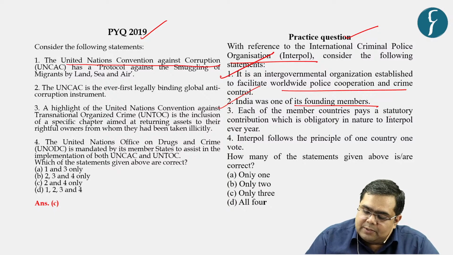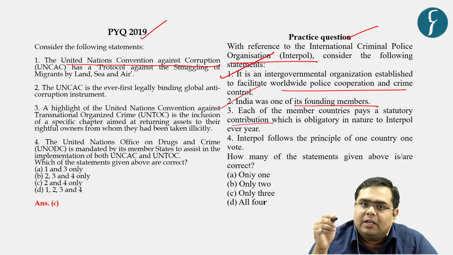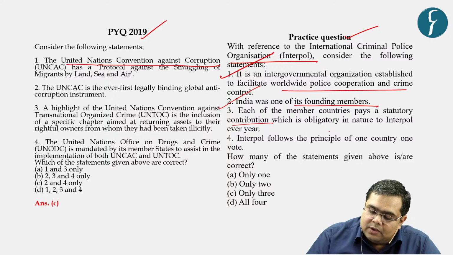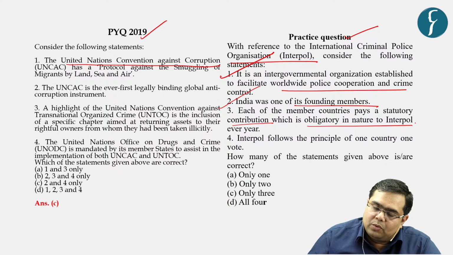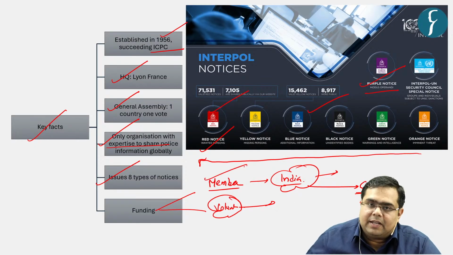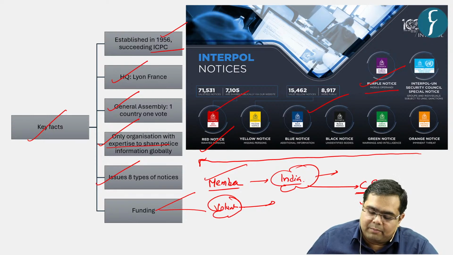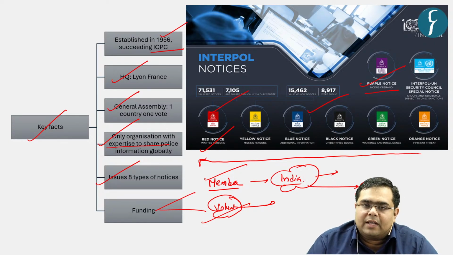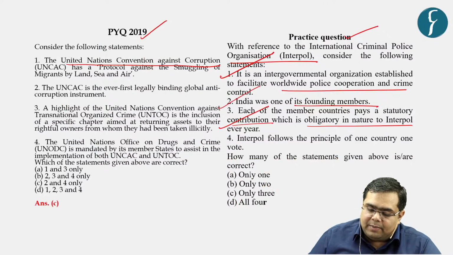Each of the member countries pays statutory contribution. What is the meaning of the word statutory here? Statutory means whatever is written in the statute or legislation, right? So statutory contribution means mandatory contribution, which is obligatory in nature to Interpol every year. Yes, we already discussed funding. One is statutory funding done by every member, and the other kind of funding can be done by international NGOs, civil society organizations, and so on and so forth. The second one is voluntary contribution.